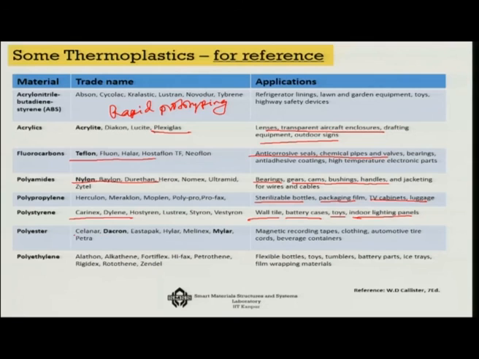Polyester fibers like Dacron and Mylar are used in recording tapes, clothing, automotive tire cords, beverage containers. And polyethylene is used in flexible bottles, toys, battery parts, tumblers, all sorts of very general purpose applications.